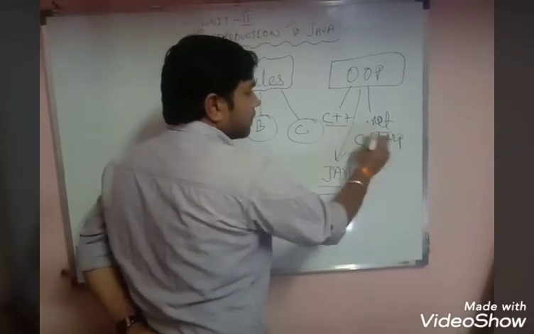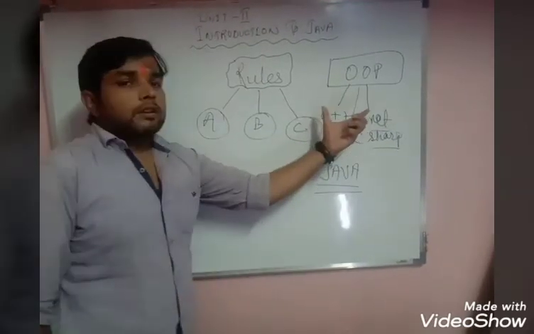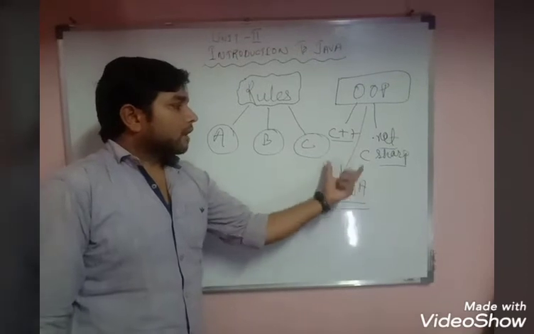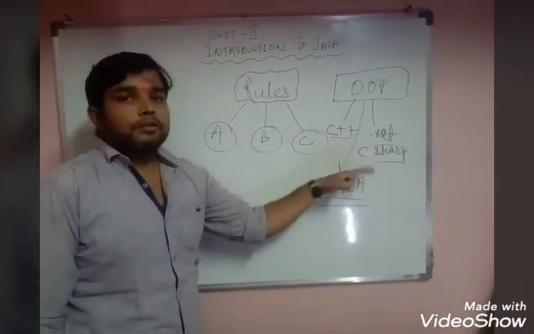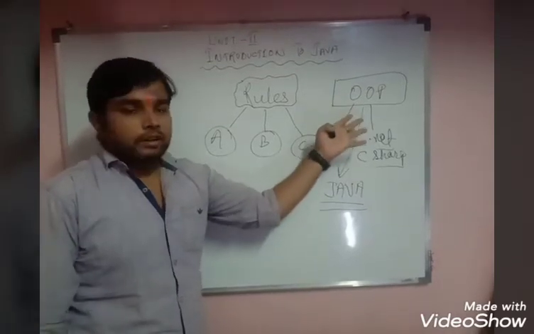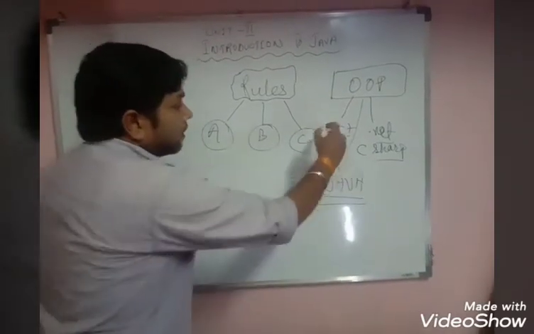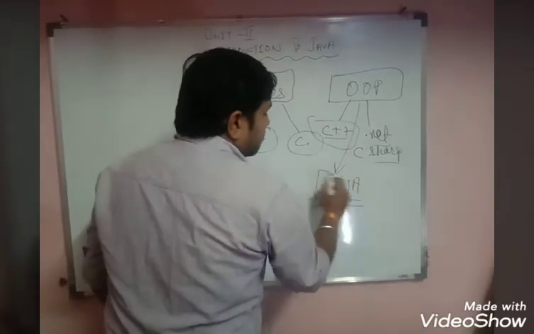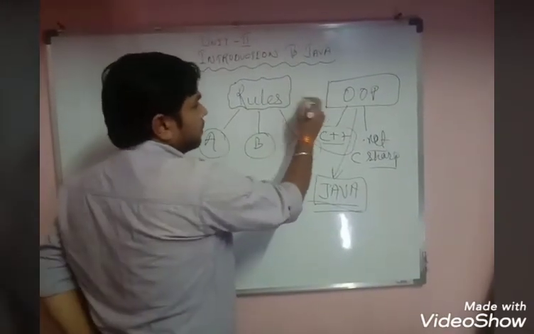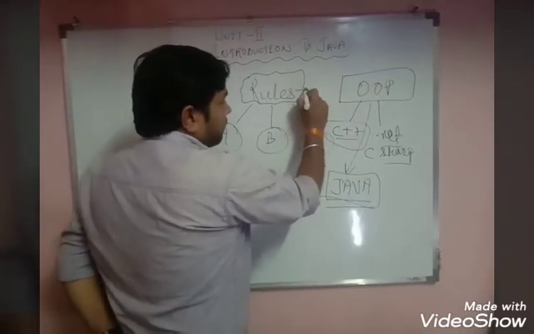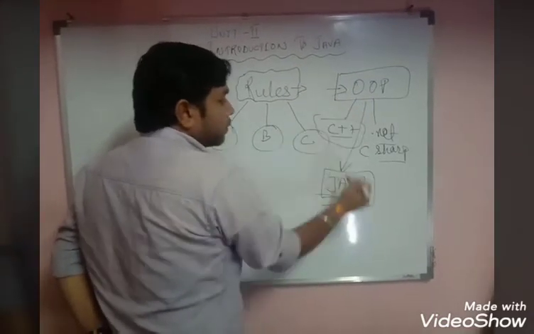So these are examples of programming languages using object oriented concepts: C++, .NET, C#, Java. We have to learn only this programming language, that is Java. So what I want to say is, what is object oriented programming and what is Java?